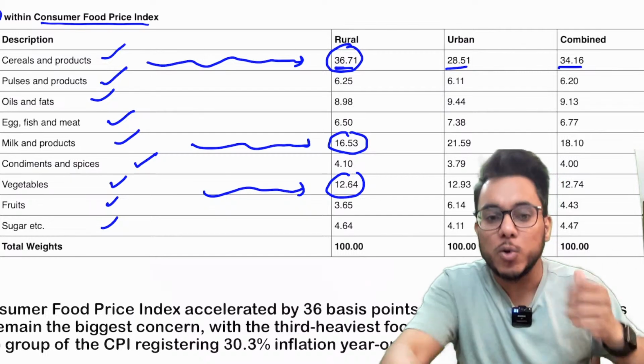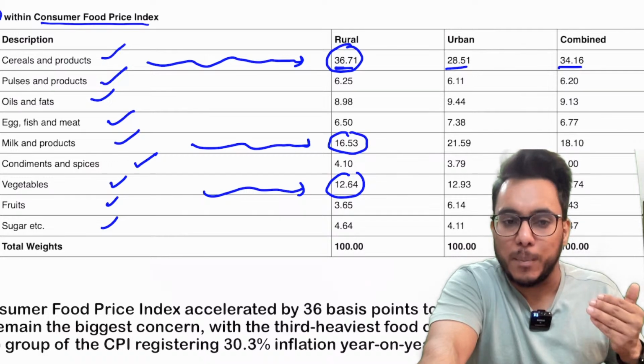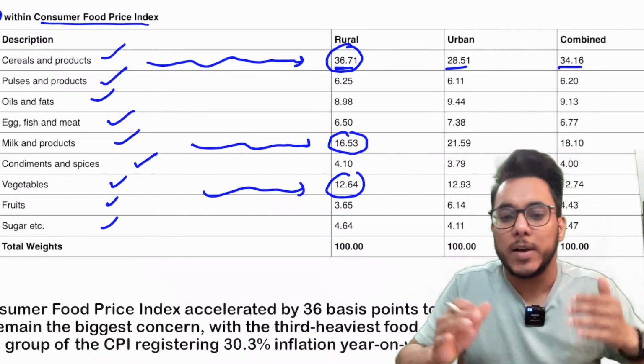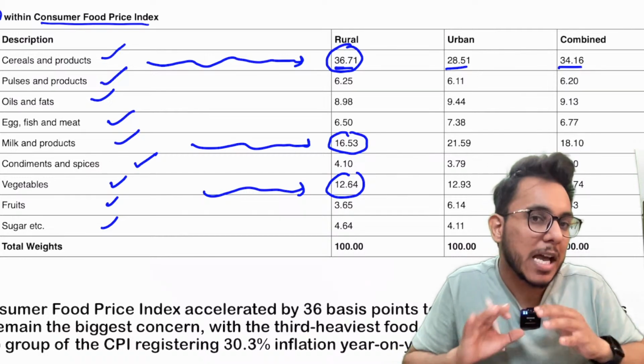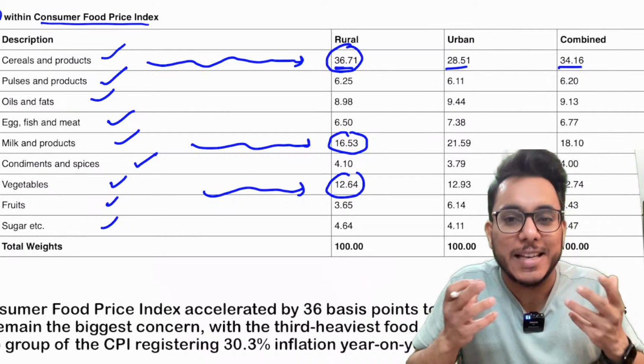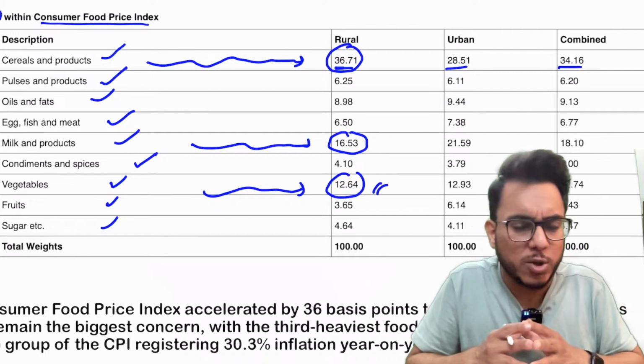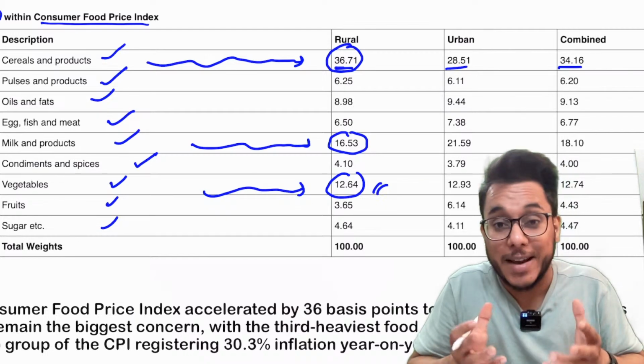Now guys, if you look around, and I'm pretty sure you might know this also, nowadays vegetable prices have increased so much. Prices of tomato, onion, potato have increased so much. And a weightage of 12.64 is given to the prices of vegetables.